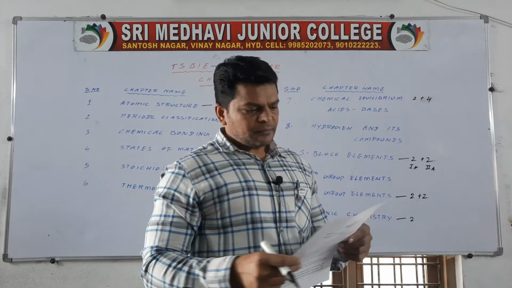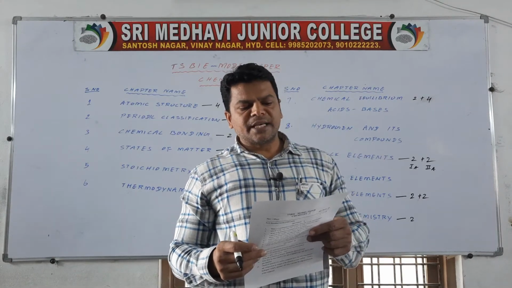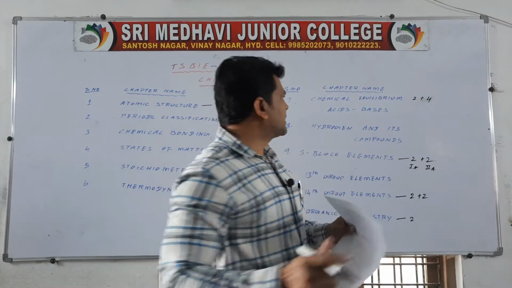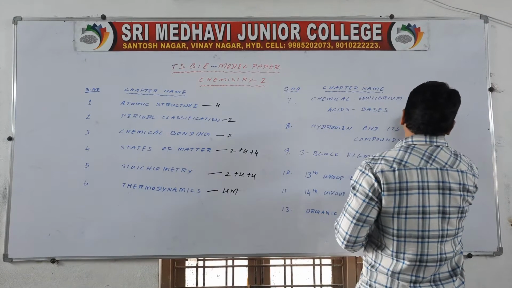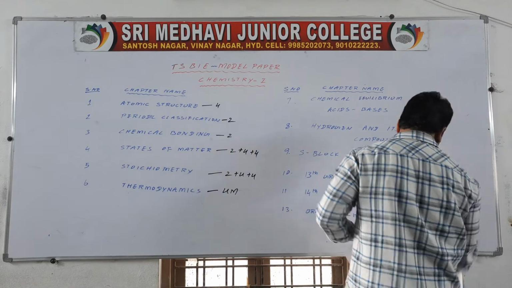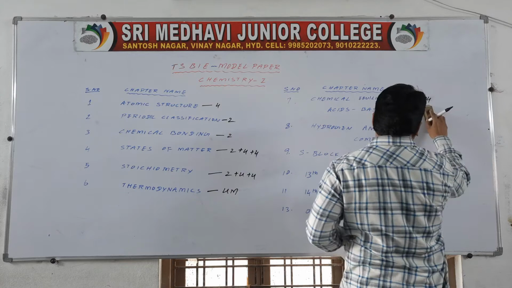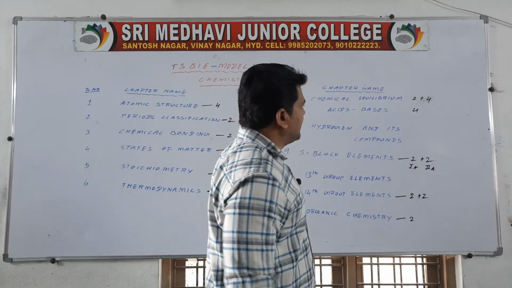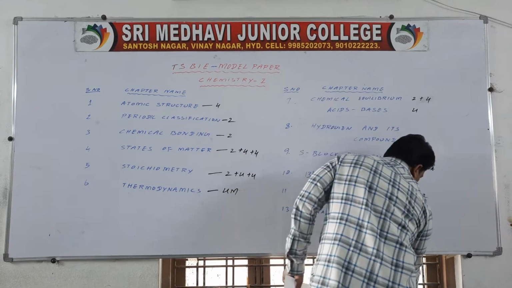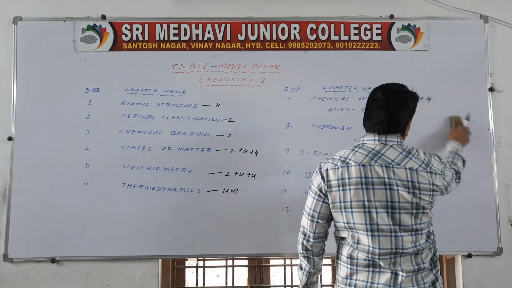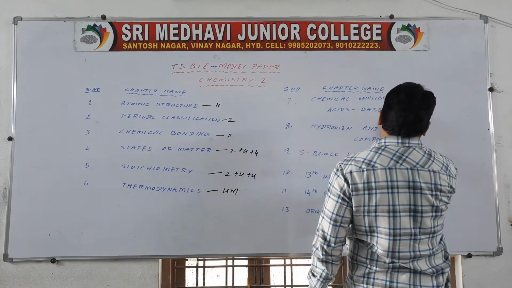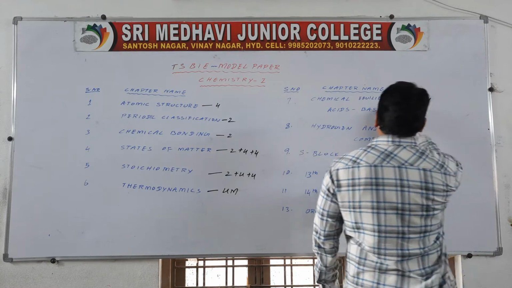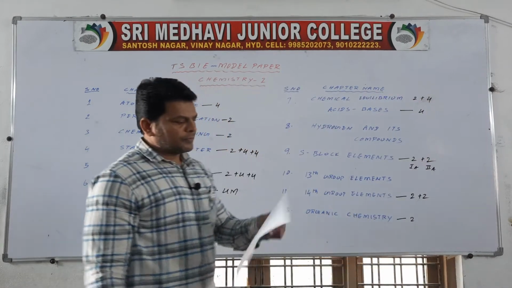Next, what is the conjugate acid base pair? Illustrate with the example. It is from acids and bases. So, what I mean to say, from chemical equilibrium and acids and bases you are going to face 10 marks. 4 plus 4, plus from acids and bases 4 marks and equilibrium 4 plus 2.